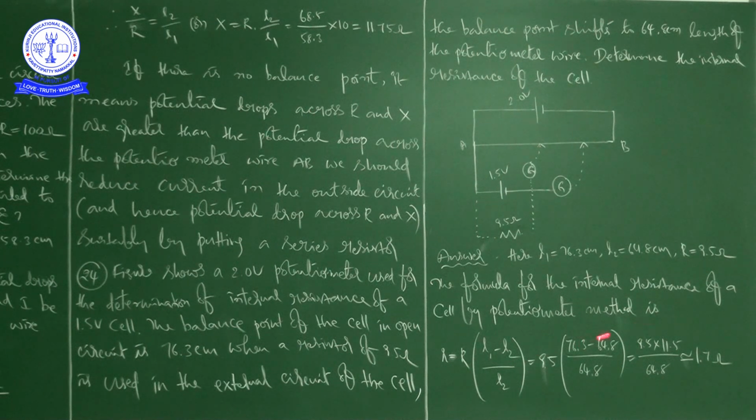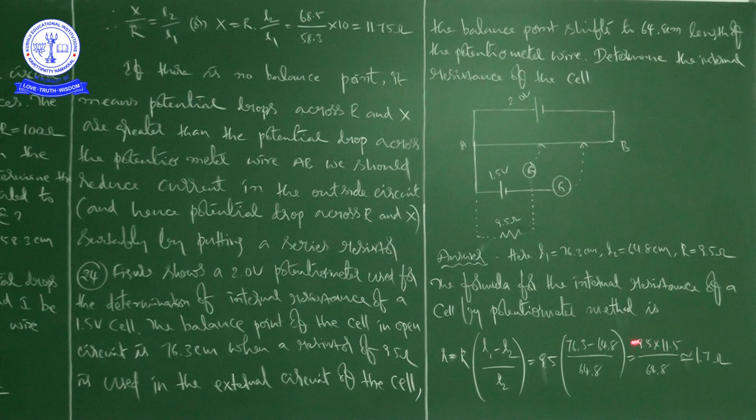See, you do this mathematical subtraction, which is 11.5. In the denominator it is 64.8, and in place of 76.3 minus 64.8 we have written 11.5.